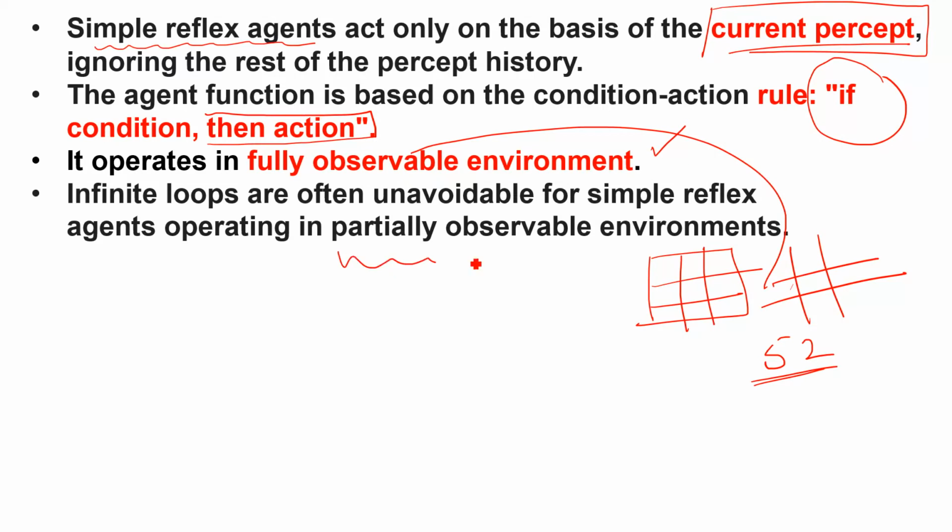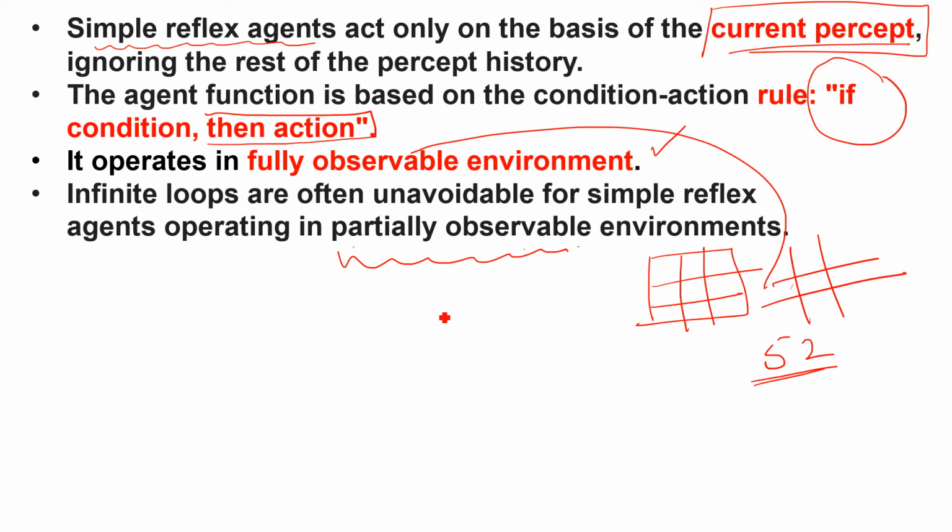Here I have written partially observable environment. What is the meaning of it? Here is a quick example. Take the example of a mall. If you go to the mall, you do not know how many people are there or what kind of products they are going to buy. Take the example of a road. You do not know how many cars are there, what their speeds are, what the obstacles are, how many trucks are there, what their speed is, and so on. That kind of environment is known as a partially observable environment. So simple reflex agents do not work with a partially observable environment. They support a fully observable environment.